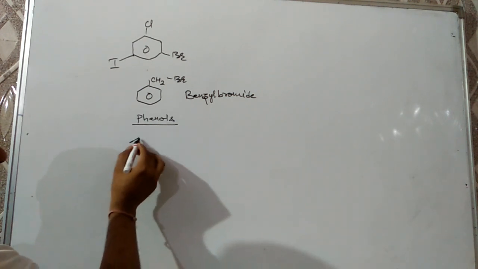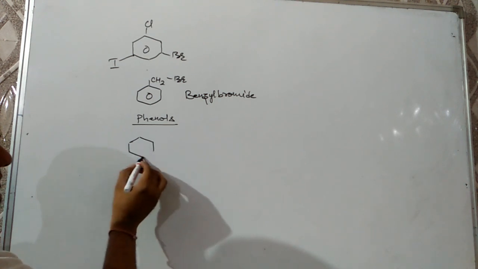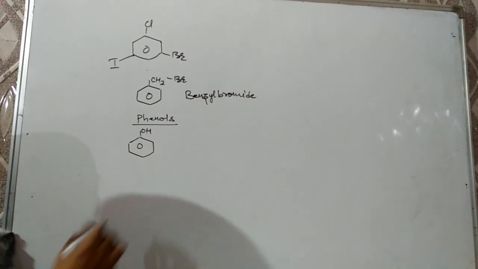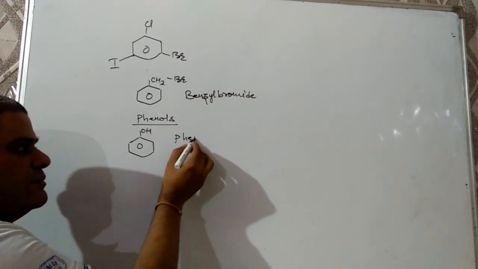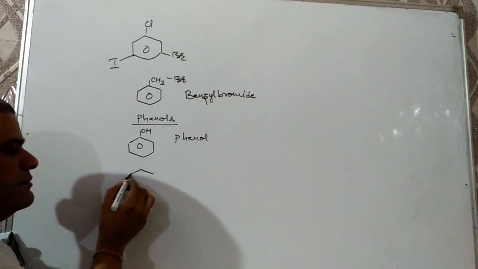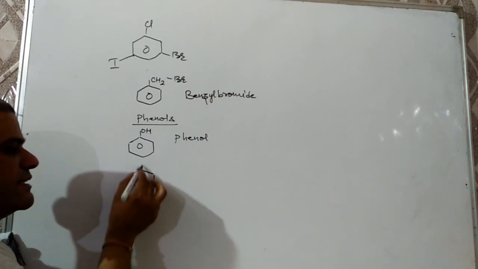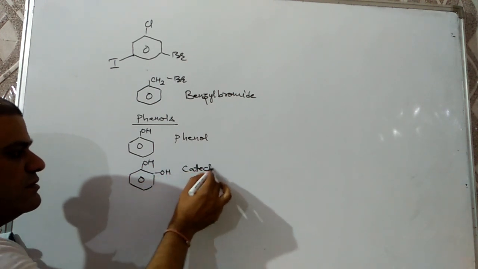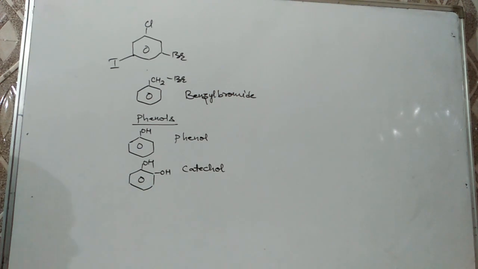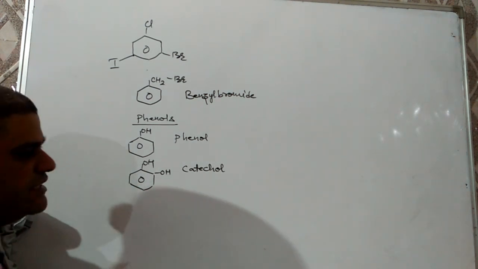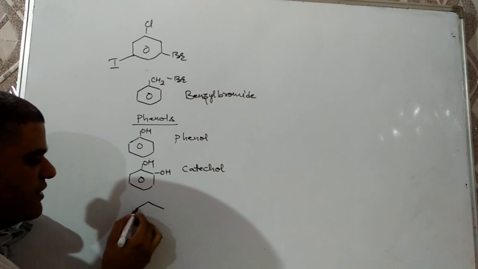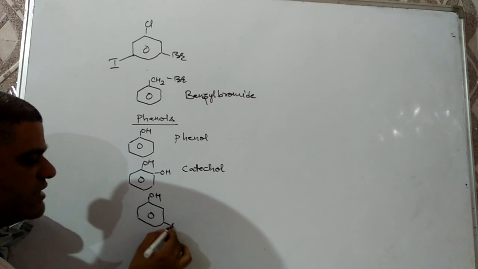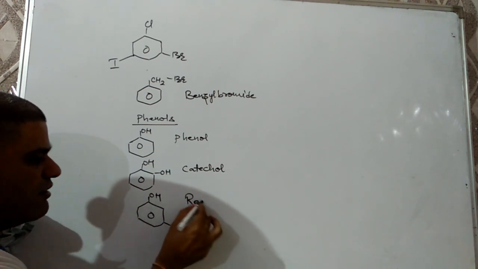Aromatic alcohols or phenol, very important one. An aqueous solution of phenol is known as carbolic acid. If benzene is having one OH group, then it will be phenol. If two OH groups are adjacent to each other, then it will be catechol, or benzene 1,2-diol, or 2-hydroxyphenol. And if two OH groups are alternate to each other, then it will be resorcinol.